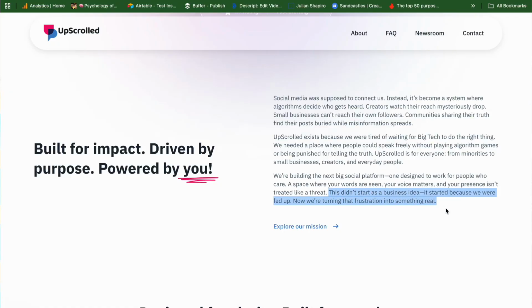There is this line down the bottom. This didn't start as a business idea. It started because we were fed up.